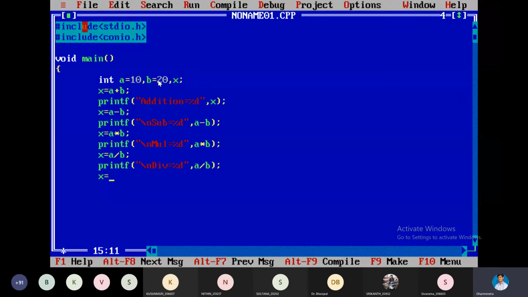x is equal to a modulus b. Take whatever you want, b modulus a. Taking printf to print the modulus mod value, %d comma.